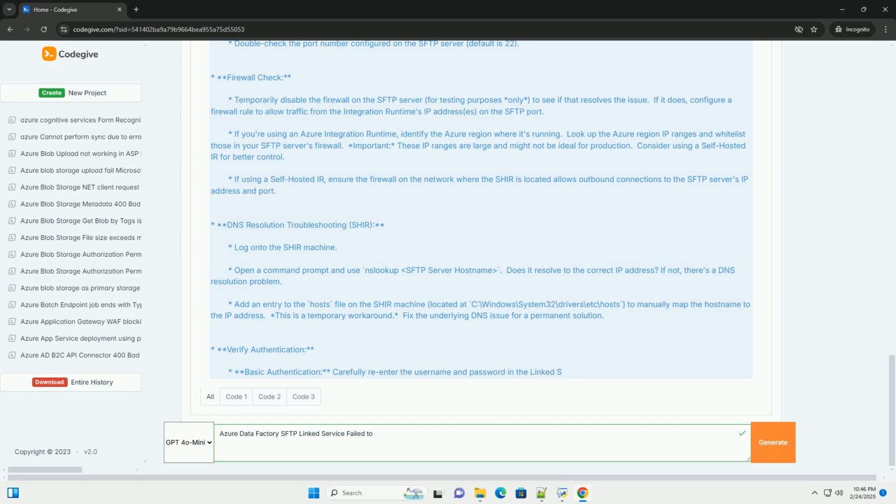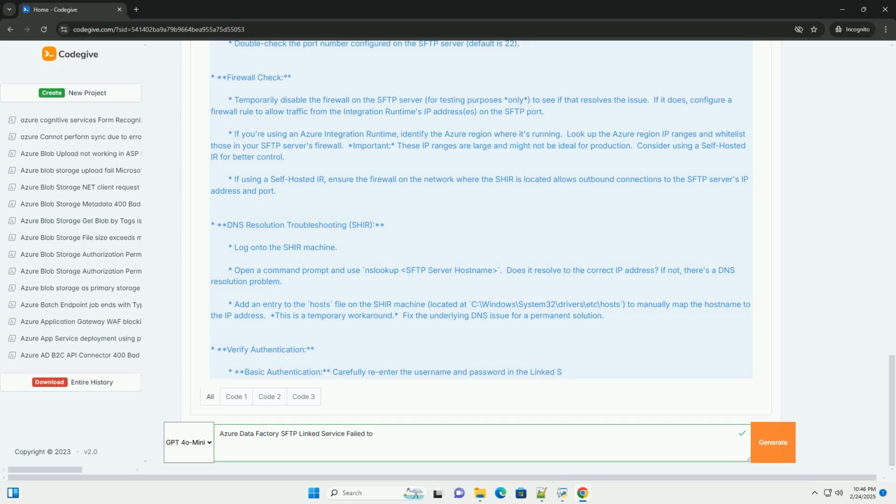Carefully review the dataset configuration to ensure the file path and name are correct. In the copy activity, verify the source and sink settings are pointing to the correct file or directory. Code example, dataset definition. 3. Error code 4200, SSH key issues, especially with Azure.